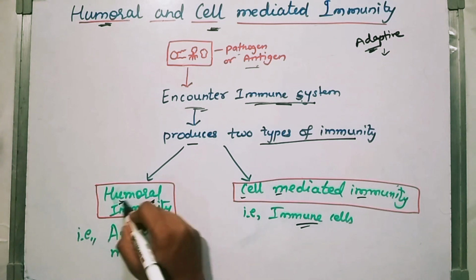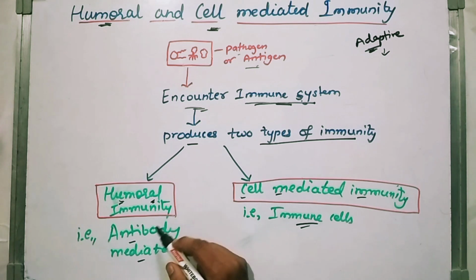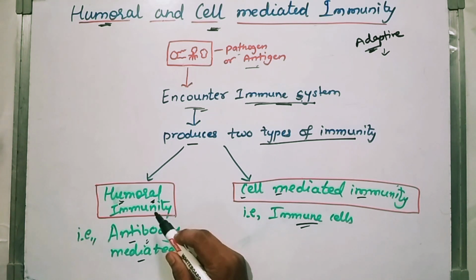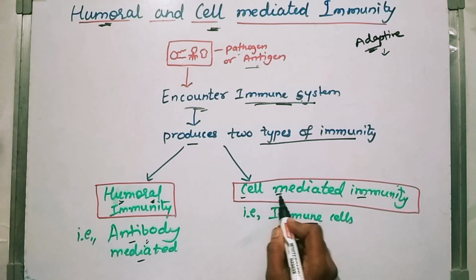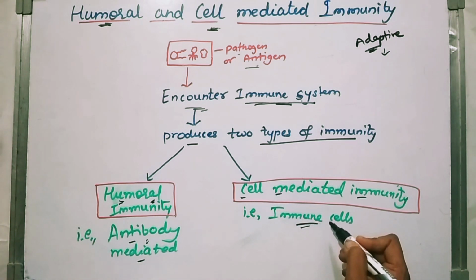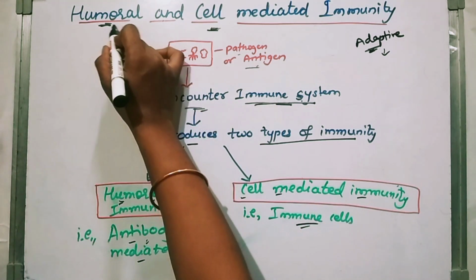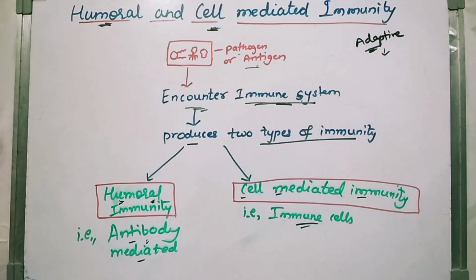Okay, humoral, why is it called humoral? Because humor means body fluids, and in body fluids antibodies will be present. That's why it is called humoral immunity. It is called cell mediated because here cells are involved. So that's why it is called cell mediated immunity. Now we will discuss in detail what humoral immunity and cell mediated immunity are.